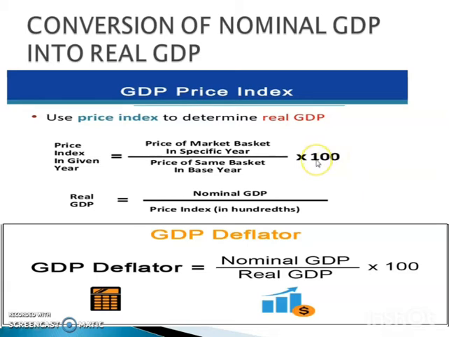So from this formula we can also calculate the GDP deflator. So what is the deflator? It is the average price change of all goods and services that add up to GDP. That average price change is indicated by the GDP deflator, and it can be calculated by nominal GDP divided by real GDP into 100. If I have to calculate the GNP deflator, it would be nominal GNP divided by real GNP into 100.